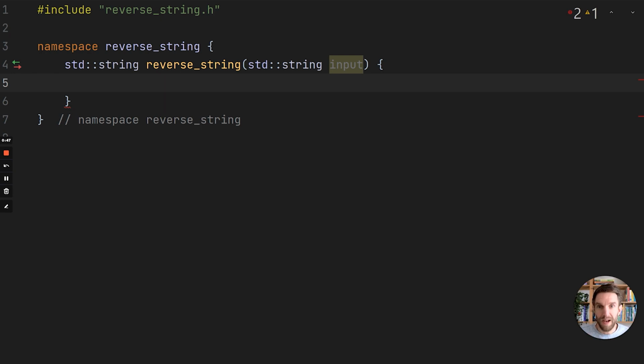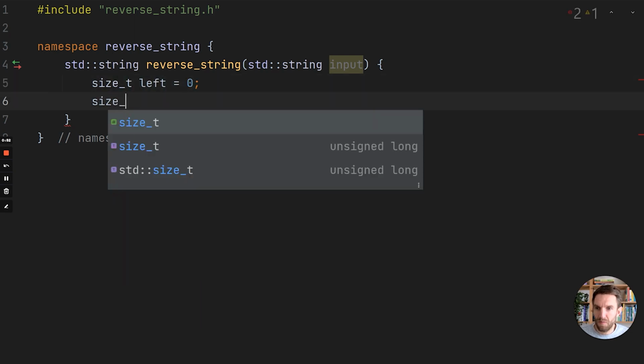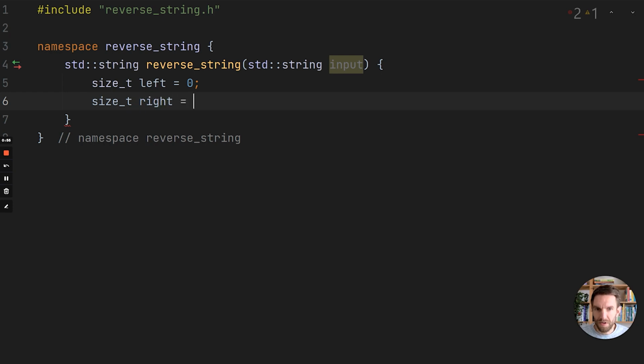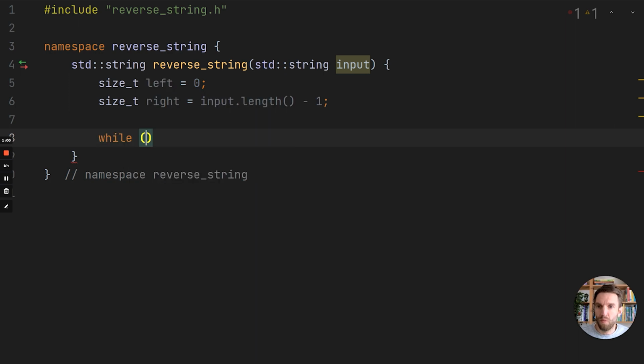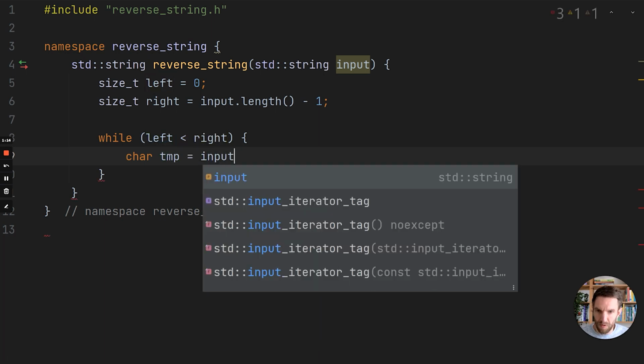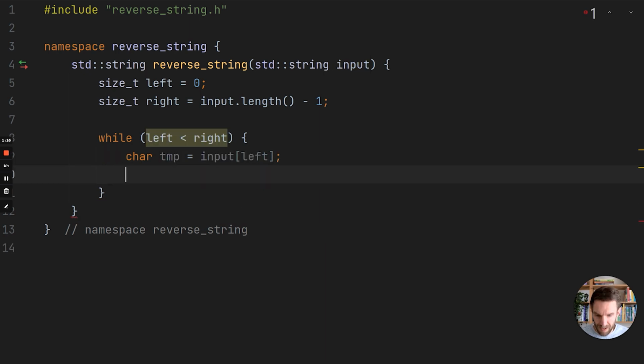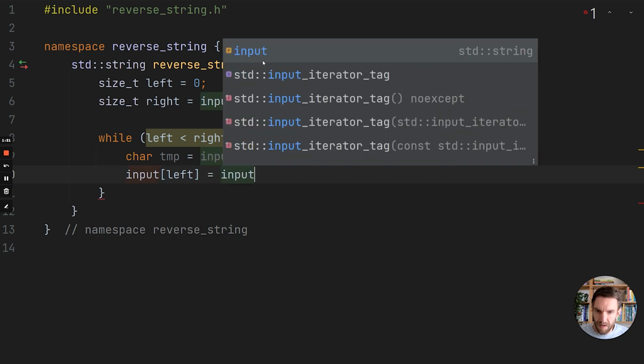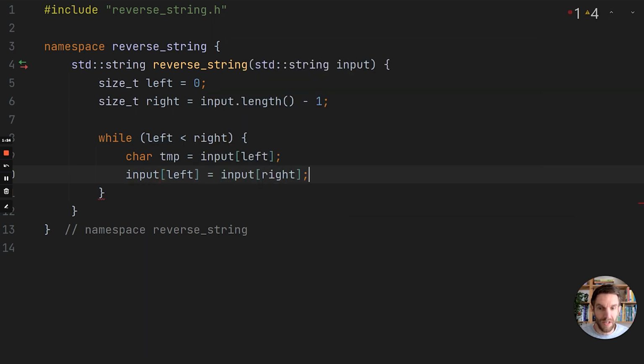So for that, we need to define 2 variables. We'll call one left, start at 0. We'll call one right, start at input.length minus 1. And then we'll have a while loop. So while left is less than right. So this means that we still have a pair that we can swap. And then within this loop, we'll have a temporary character. So we'll call this input[left]. And then we'll say input[left] is input[right]. So now the leftmost character is equal to the rightmost.